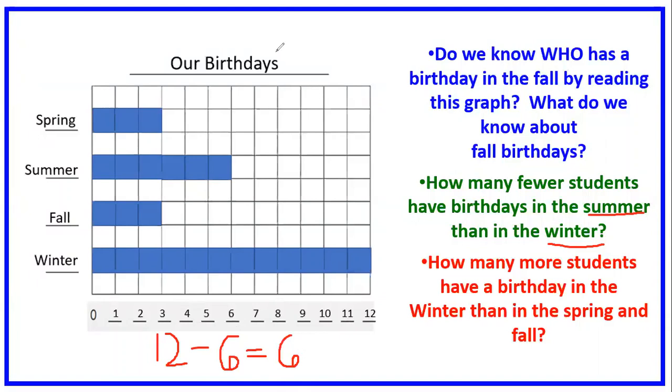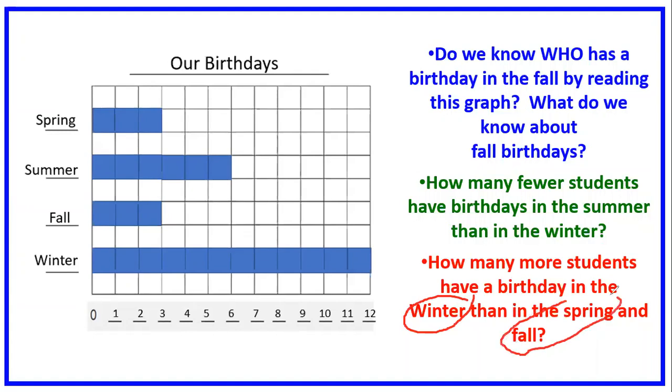6 fewer students. How many more students have a birthday in the winter than in the spring and fall? Think about this one. How many more students have a birthday in the winter?